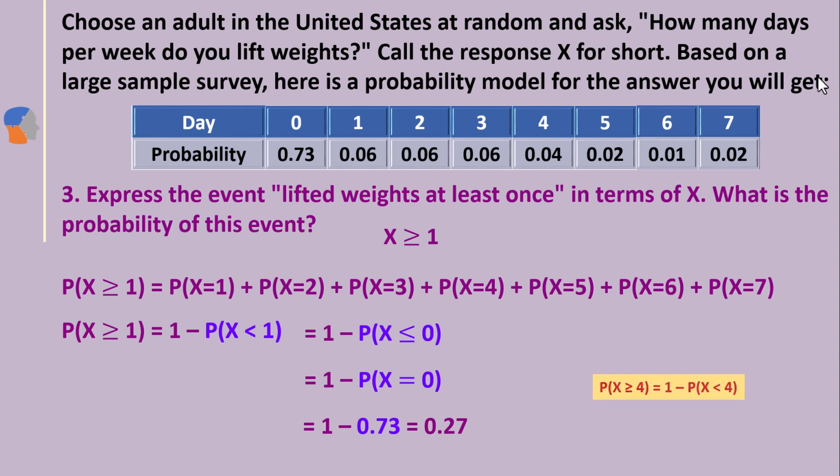Now think about this again. The probability of X greater than or equal to 4 must be equal to 1 minus the probability of X less than 4. We have greater than or equal to, so when you apply the complement rule, it should be the same number, 4, with X less than 4 but not the equal sign. Or you can write this as the probability of X less than or equal to 3. And here, again, the probability of X greater than 4. You have strictly greater than 4. Therefore, when you apply the complement rule, it should be 1 minus the probability of X less than or equal to 4.